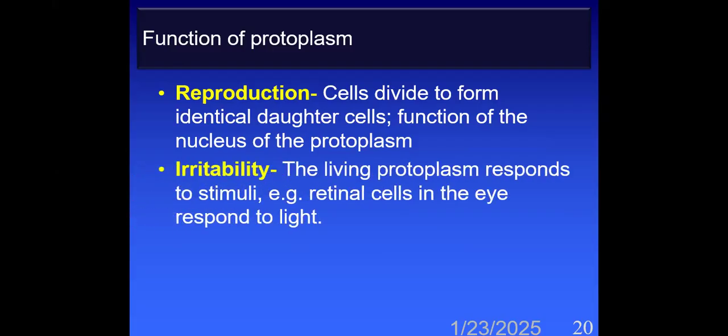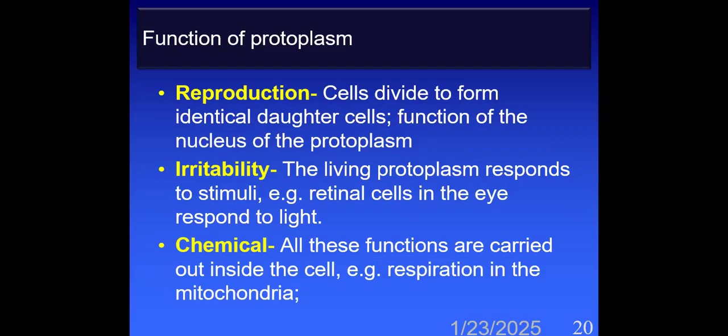Irritability is very important for the cell. When the protoplasm is disturbed or irritated by some foreign body or stimulus, it will give a response. For example, the retinal cells in the eye respond to light. When the eyes are exposed to sharp light, there is constriction of the pupil, and when there is dim light or darkness, there is dilation of the pupil. These are such reflexes of the retinal cells in the eye to light.